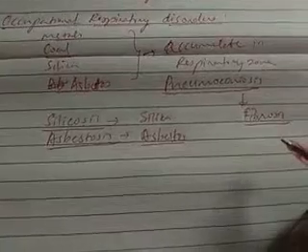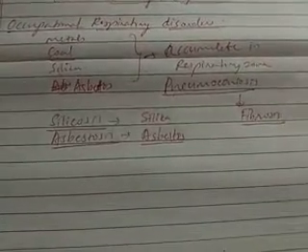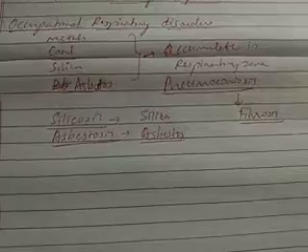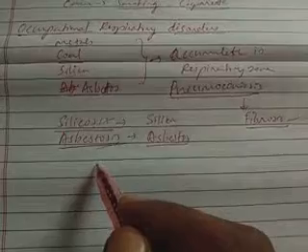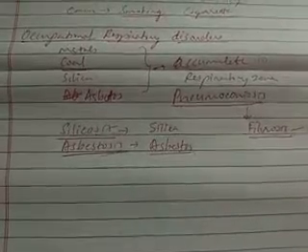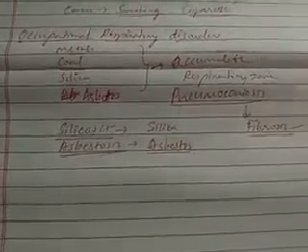Fibrosis means the lung tissue becomes thick and inflexible. Silicosis and asbestosis are the lung disorders we can say are due to occupation.